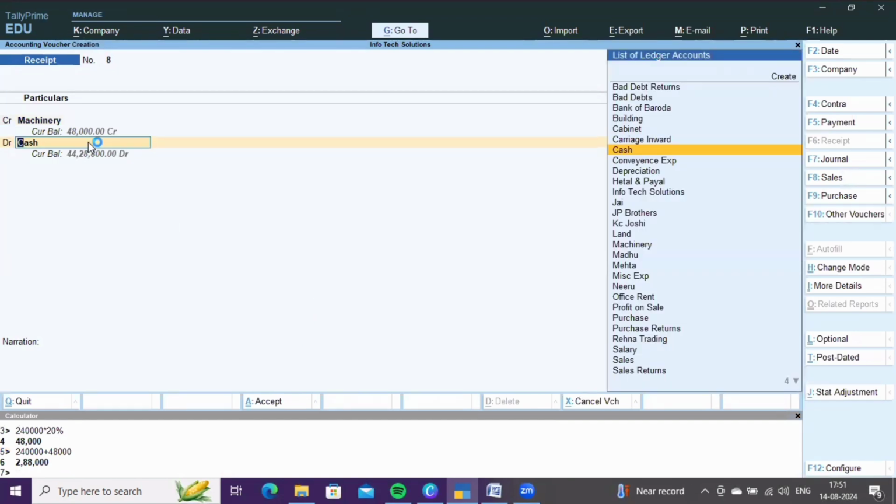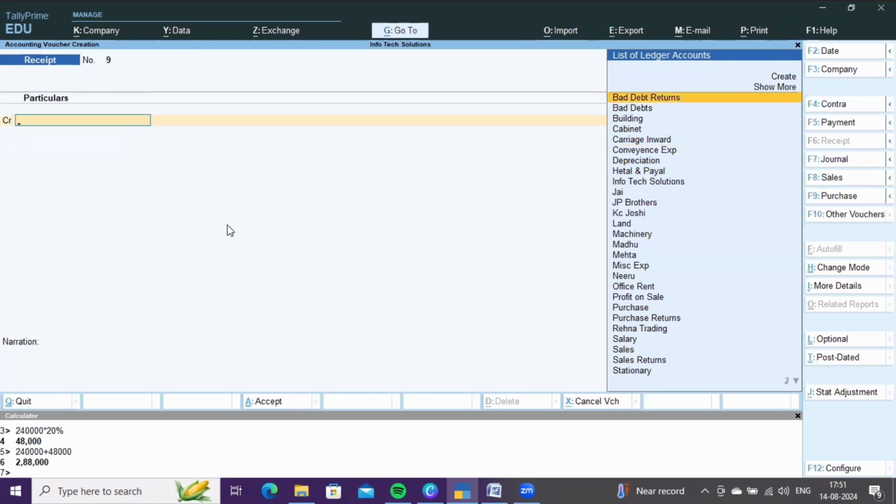Here, the current balance in machinery is 48,000, because we are selling machinery at a profit, 48,000. So we need to enter another transaction relating to the machinery account.